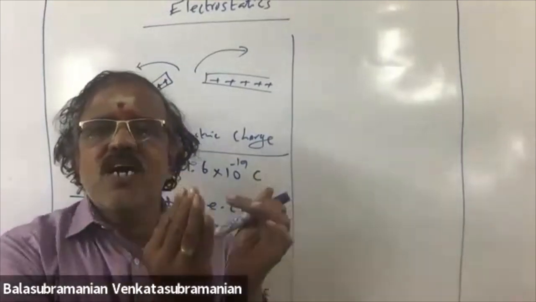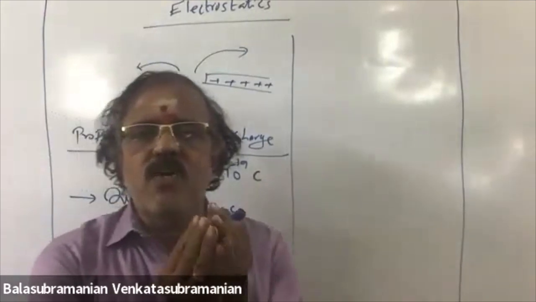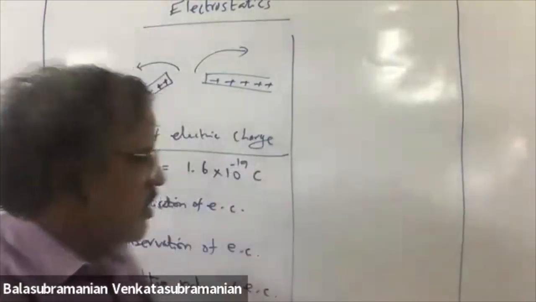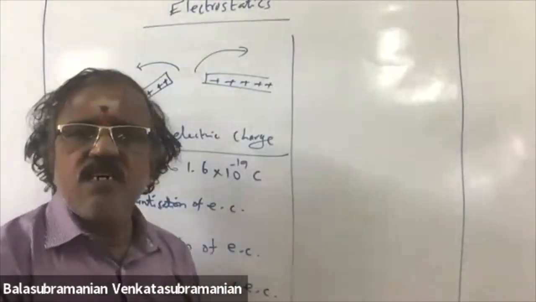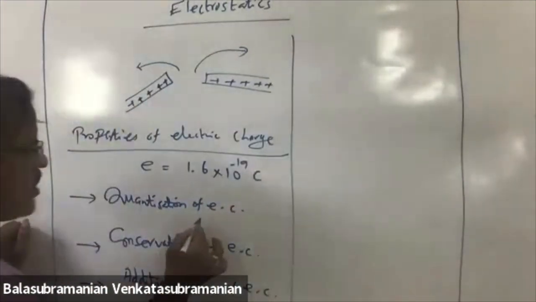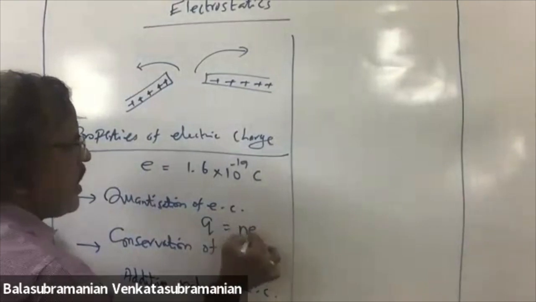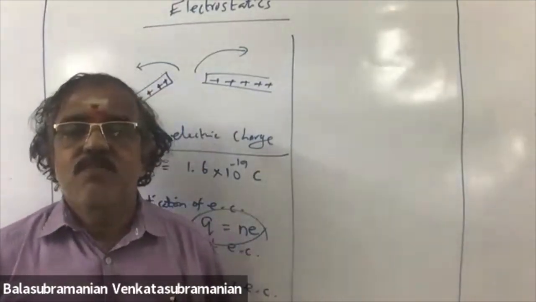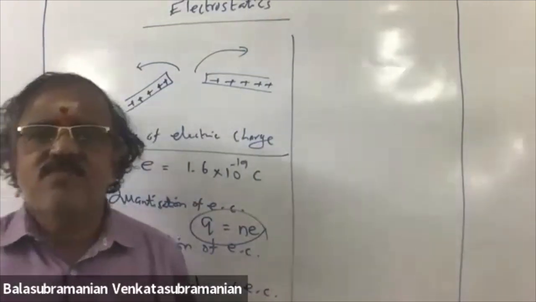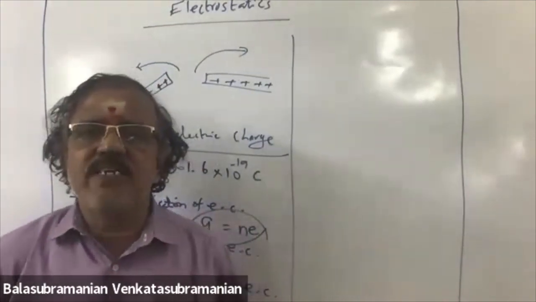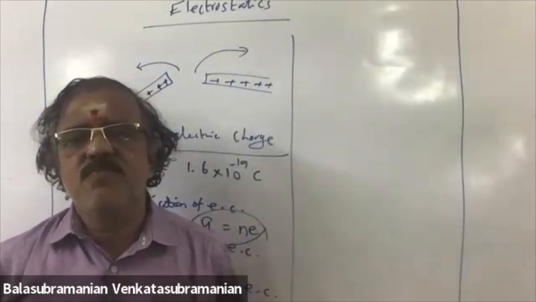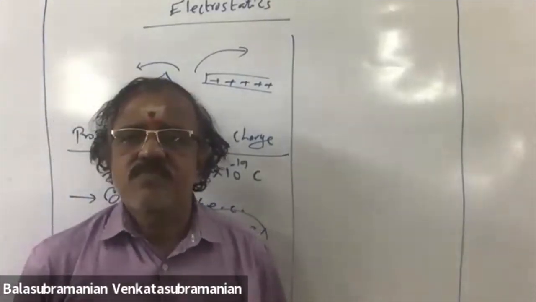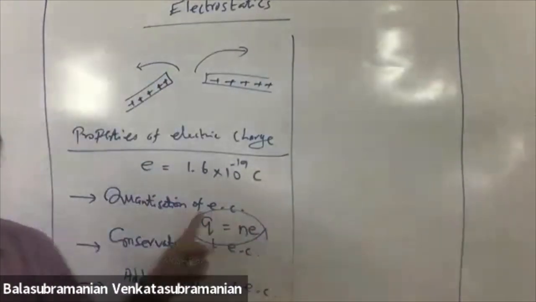That means charges exist in terms of integral multiples of a charge. A body is charged, meaning the total charge Q will be N e, where N is an integer, plus or minus 1e, plus or minus 2e, plus or minus 3e. Negative charge for the electron. Quantization.